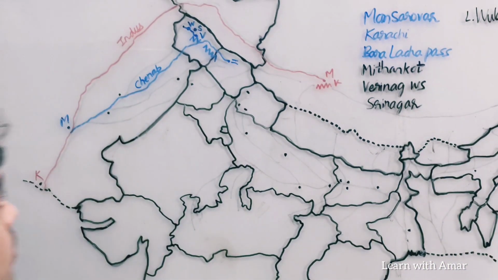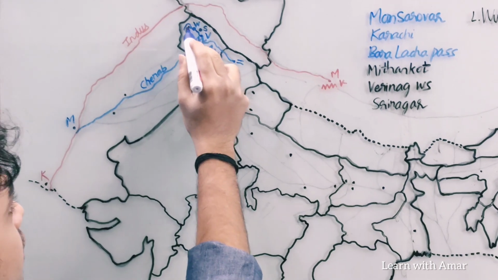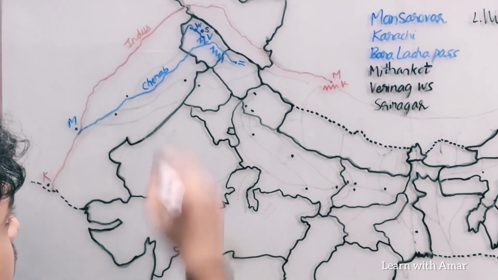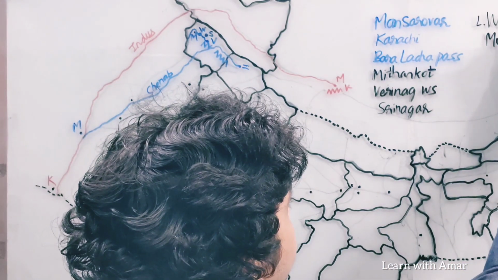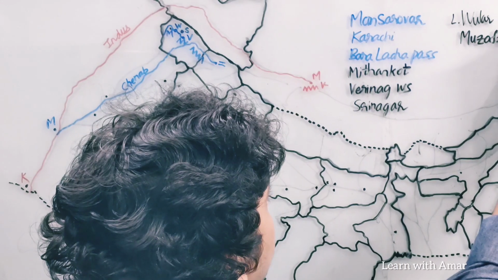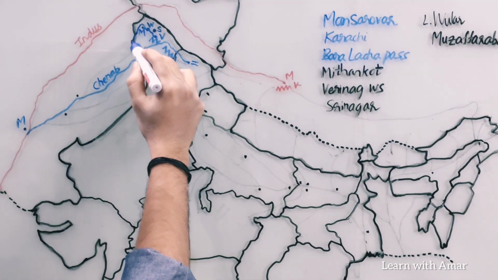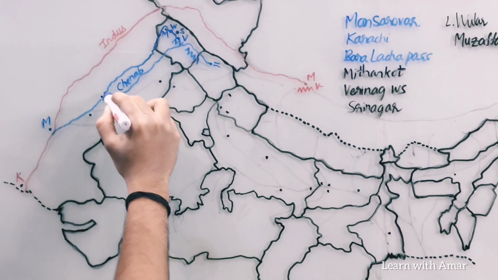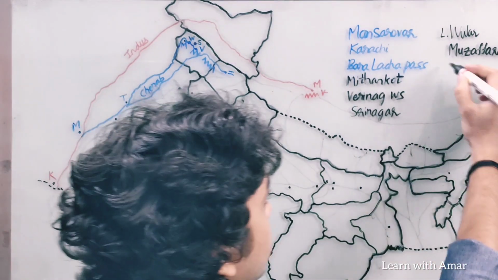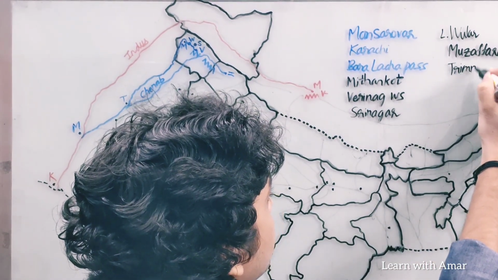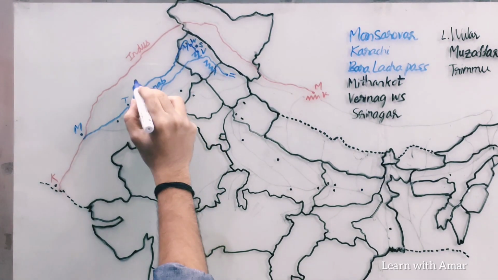Then Zeelam takes a sharp hairpin bend here at Muzaffarabad. Then it enters Pakistan and then it joins Chenab here at Trimmu. Alright, so this is Zeelam.